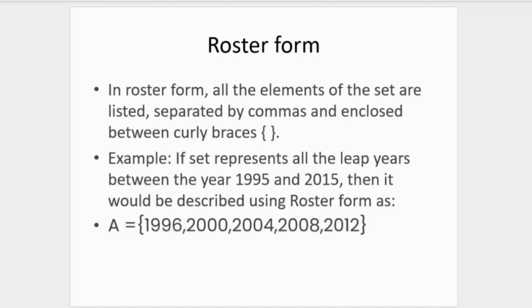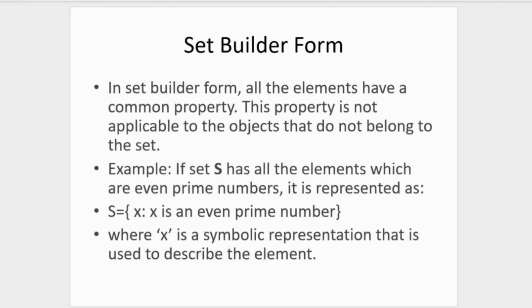Now, the other way you could represent your set is in the set builder form. In a set builder form, of course, all the elements have a common property. That's the point of a set. It is a collective. You have things that have points in common. For the example used here, let's reuse the same example: a set of numbers that are just even numbers below 10. You would not write out those elements like we did in the roster form, but you would simply state what you think the members of the set are.